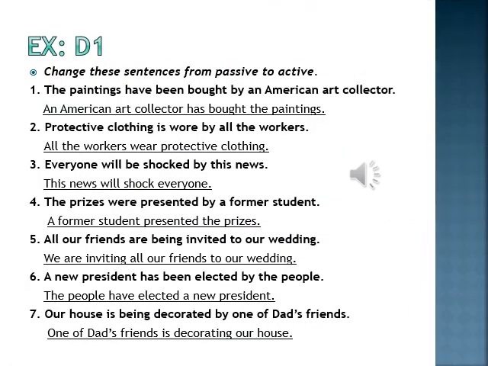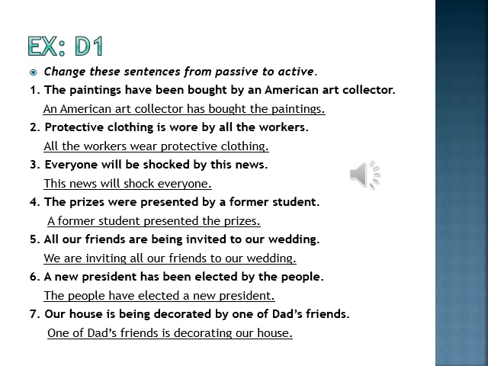Okay, students, open your page number 113 on grammar skills. There is an exercise D1. We are going to attempt it. It says change these sentences from passive to active. Now there are some passive sentences and you have to change them into active voice. The first sentence is: the painting has been bought by an American art collector.